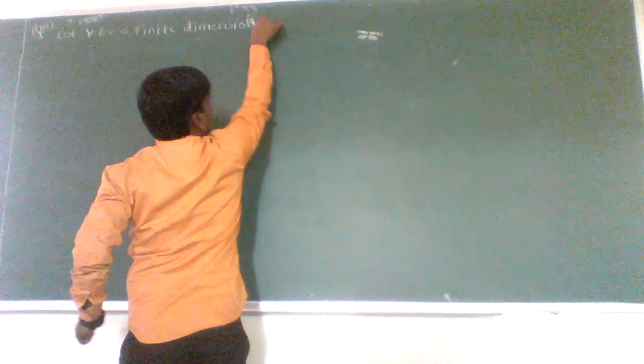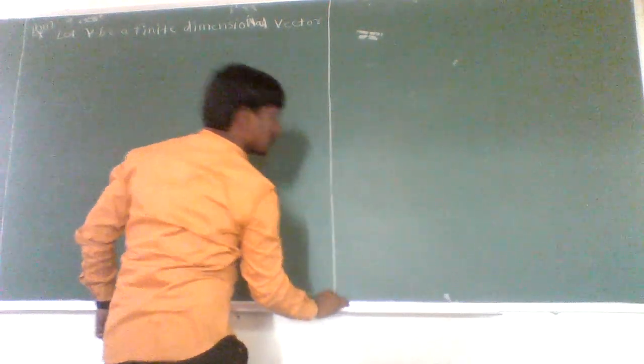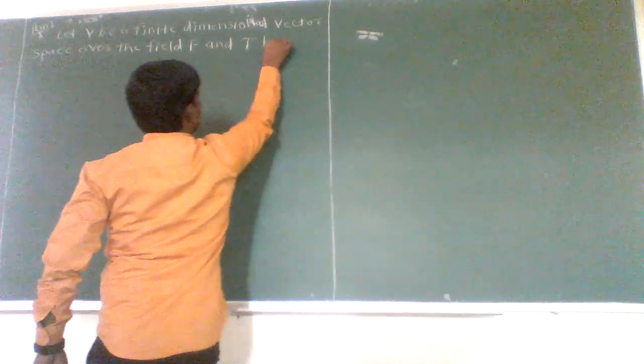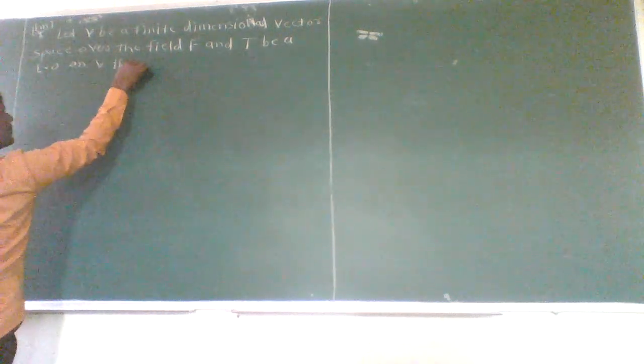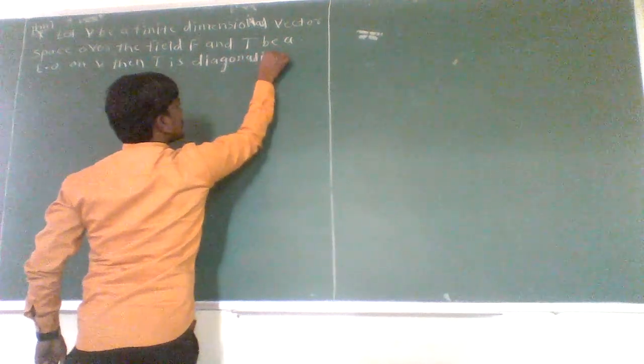Which is a theorem. Okay, let V be a finite dimensional vector space over the field F, and T be a linear operator on V. Then T is diagonalizable